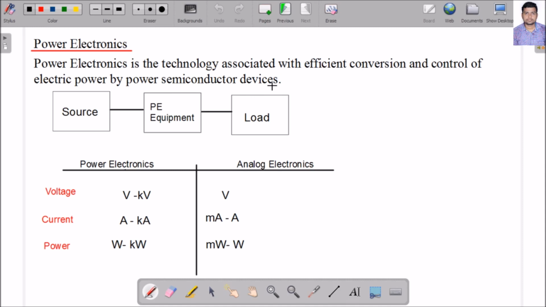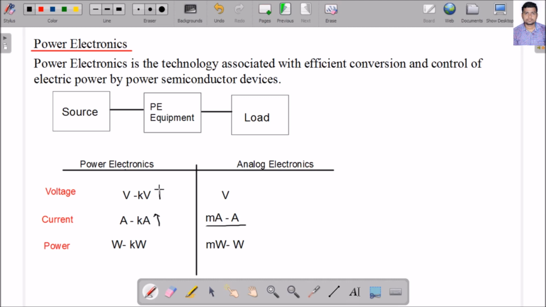So you have already studied what analog electronics is. Okay, so what makes power electronics different from analog electronics? What is the operating voltage of analog electronics? We have seen some millivolt or volt range, but in power electronics it is in the range of volt to kilovolt. The operating voltage level is generally high. Similarly, the analog electronics current rating is very low, milliampere to ampere, but in power electronics the operating current range is high.